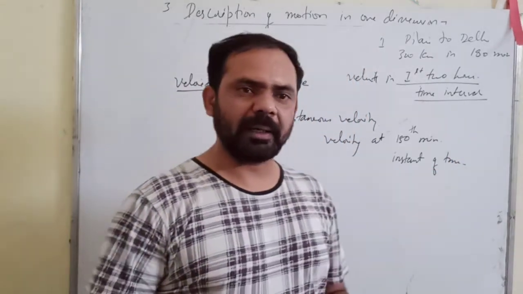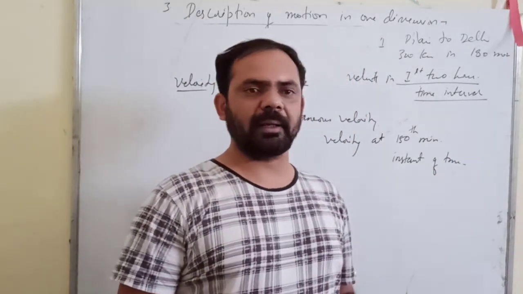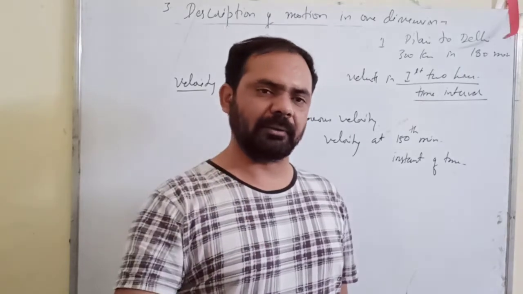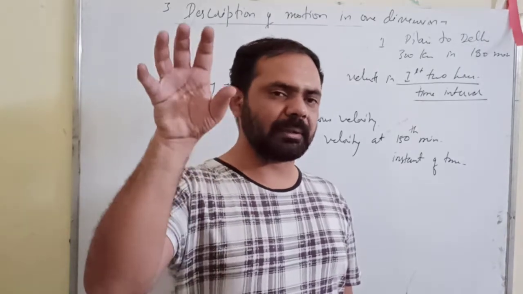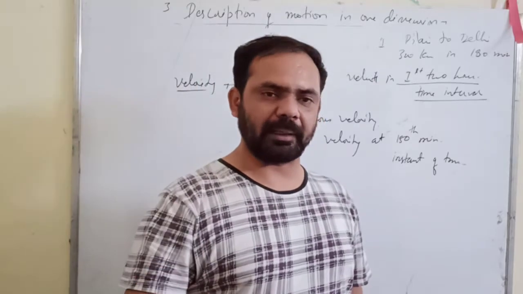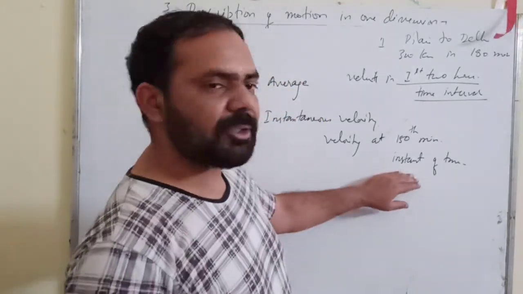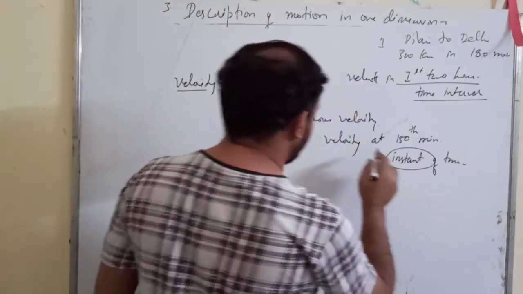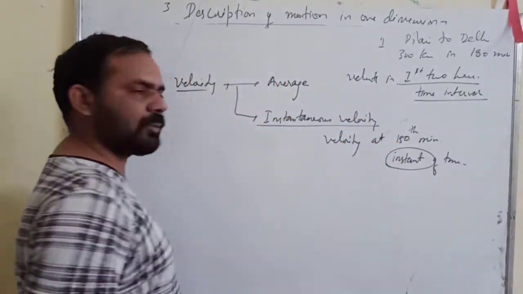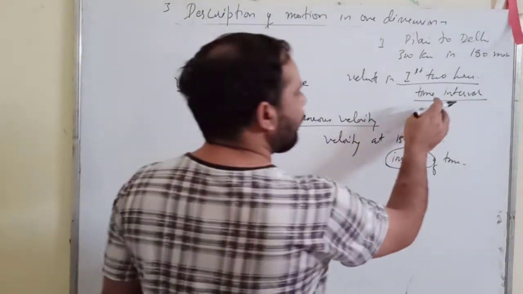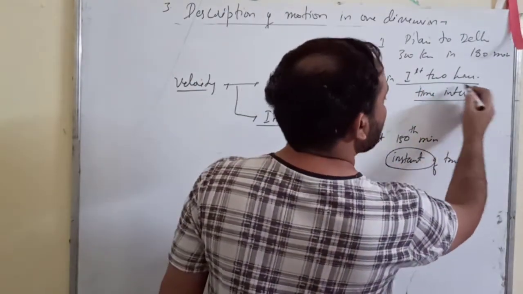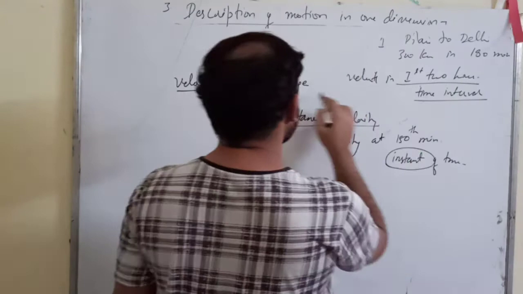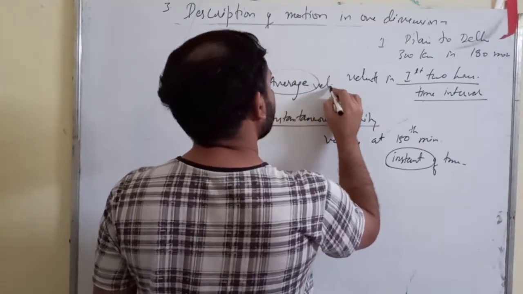Suppose a body is moving and I ask you what was his velocity exactly at the fourth second. That becomes an instant of time. So here we are finding velocity at an instant, which is called instantaneous velocity. And the velocity during a time interval is your average velocity.